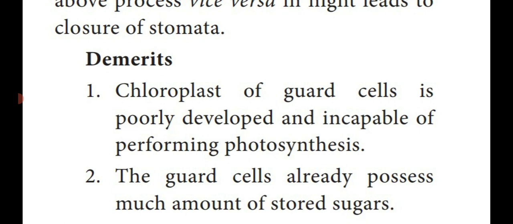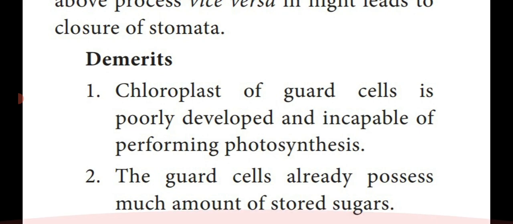This theory also shows some demerits, that is disadvantages. The chloroplast which is present in the guard cell is poorly developed and also incapable of carrying out the photosynthetic process.